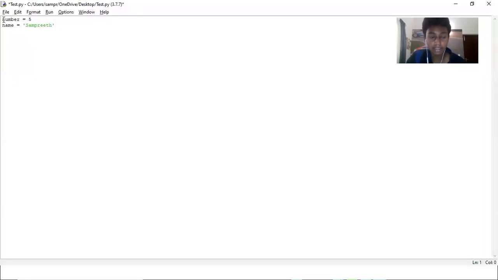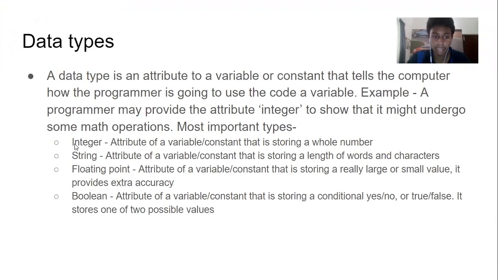So this type is a number. This is a type of word. It's storing words, it's storing text. When it stores text like this, it is called a string. So name is a string because it's holding text. Anything that holds text or words or characters is going to be a string. Anything that stores numbers is going to be an integer. Making sense? Just make note of it if you want. Integer and string.